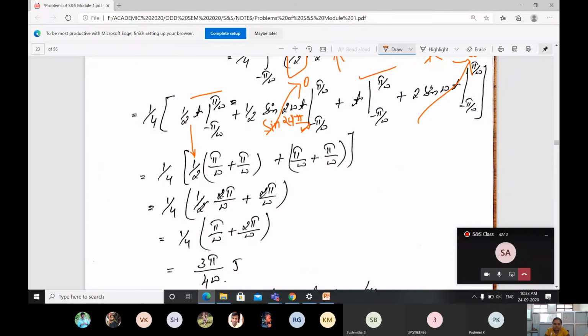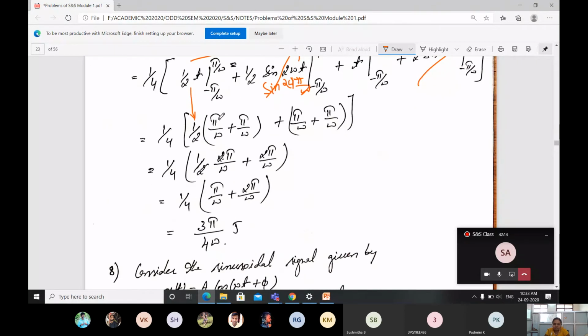Okay, solve for this. What is pi by omega plus pi by omega? 2 pi by omega you will get, 2 gets canceled. Here 2 pi by omega you will get. You add these two, you will be getting pi by omega plus 2 pi by omega. You take omega as LCM.